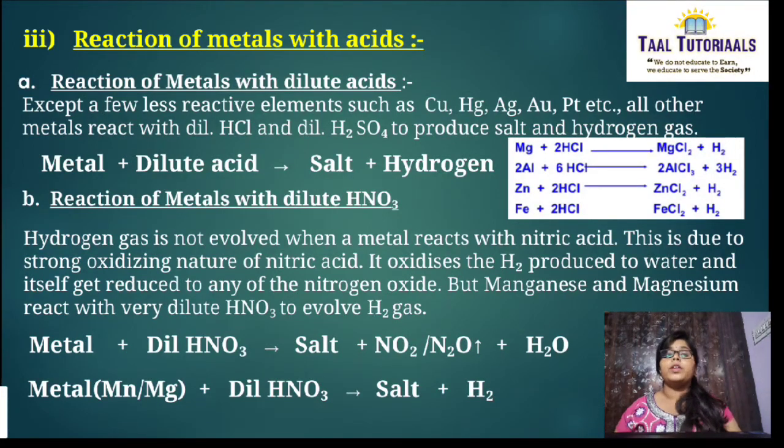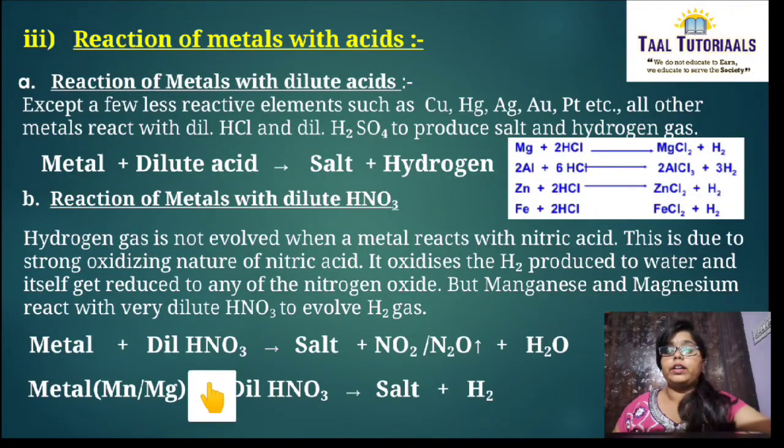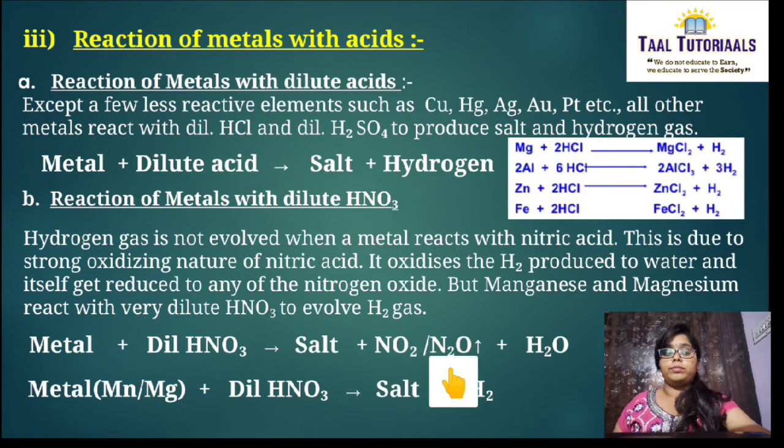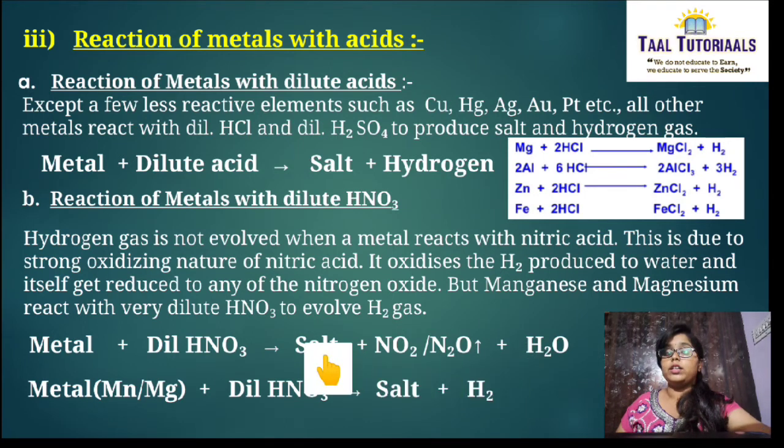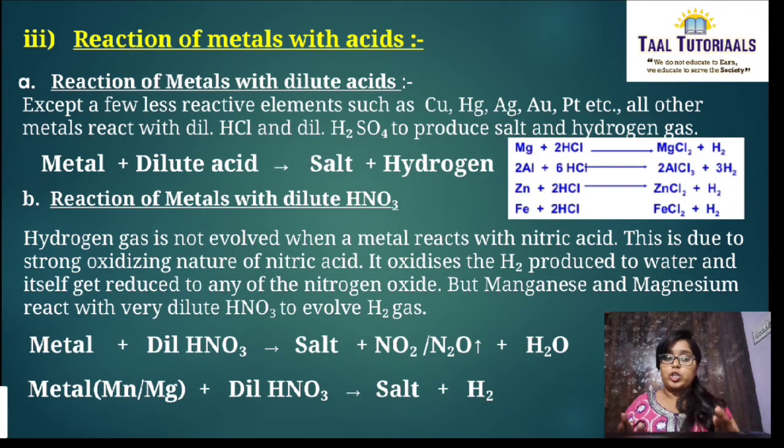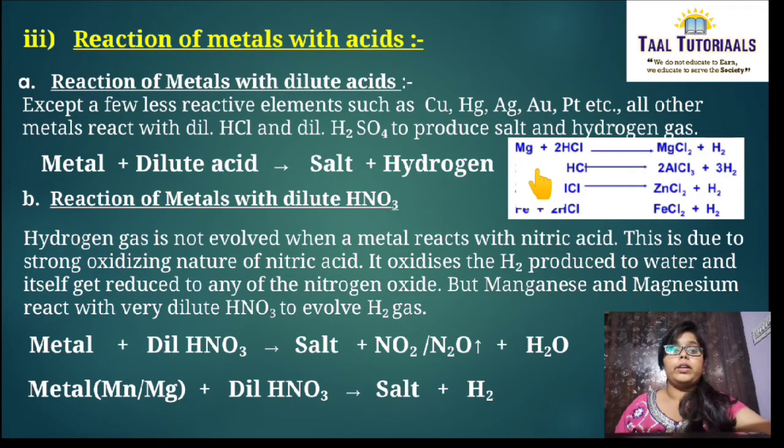So when a metal reacts with nitric acid, you get salt, nitrogen oxide in the form of NO2 or N2O, and water is produced. Except manganese and magnesium. When manganese and magnesium react with nitric acid, hydrogen gas is produced along with salt. Other than that, whatever you react with nitric acid, you get salt, nitrogen oxide, and H2O. Some examples of metals reacting with dilute acid: you get salt and hydrogen gas evolved. The same happens with magnesium, aluminium, zinc and iron.